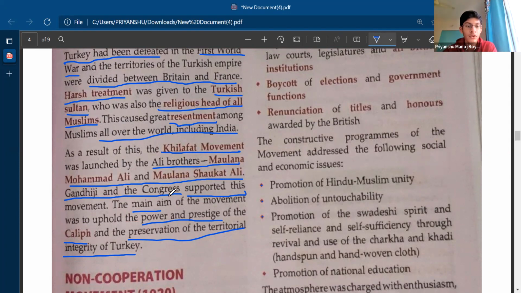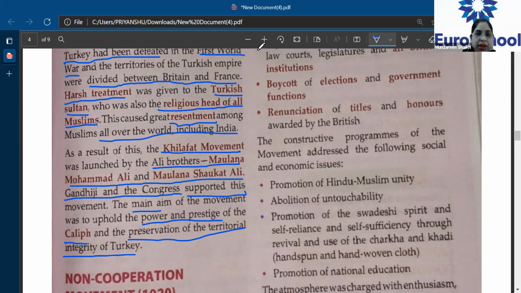Gandhiji and the Congress also supported this movement so that they could maintain the unity between the Hindus and the Muslims. The main aim of this movement was to uphold the prestige and the power of the Caliph and preserve the area of Turkey.